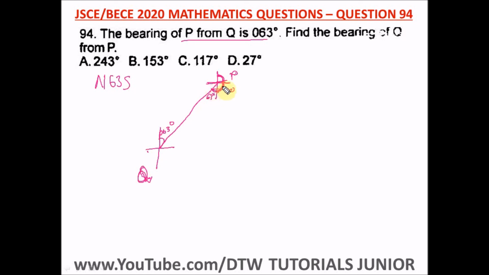So the total angle, since we know from here to here is 180 and from here to here is 63, we add them up. 180 plus 63 gives us 243 degrees. So that's the bearing of Q from P, taken from the north going clockwise. So our right answer here is option A.